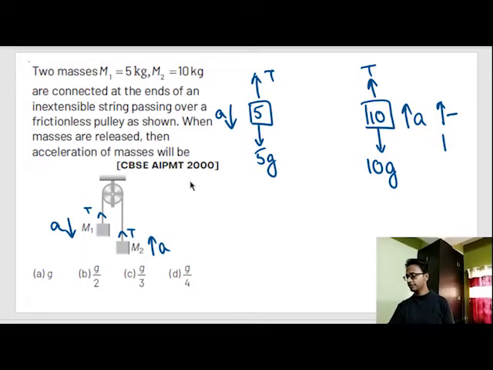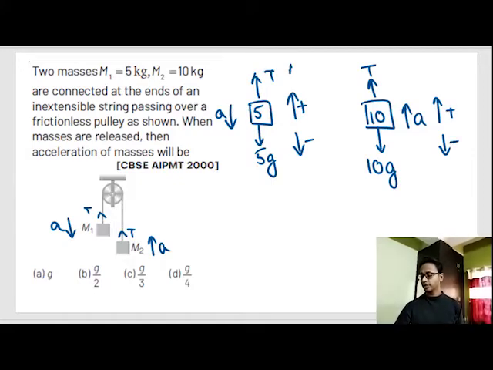Upward is negative and downward is positive. Just let's make both the things same. Here upward positive, downward negative, upward positive, downward negative. This thing will create some confusion, but the answer will tell us the same thing.